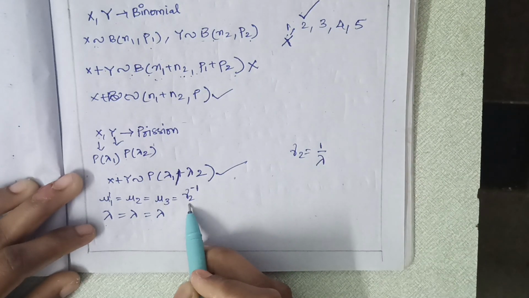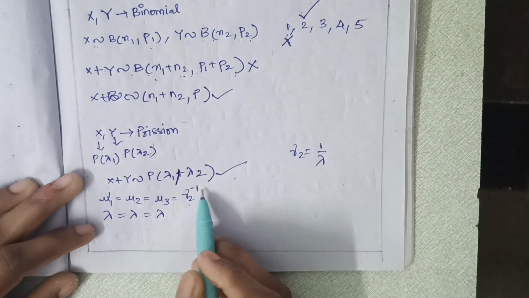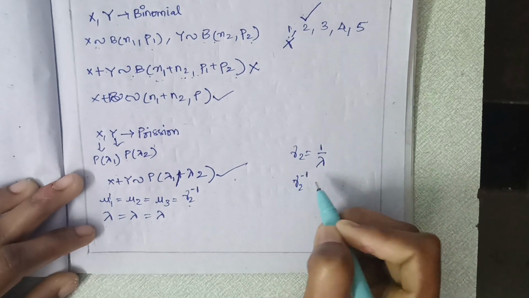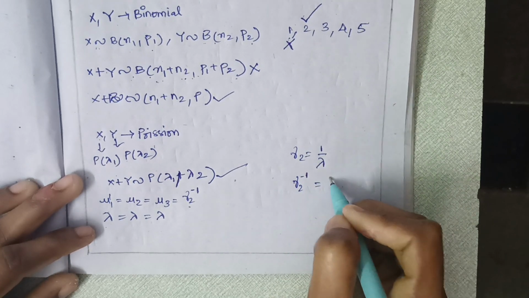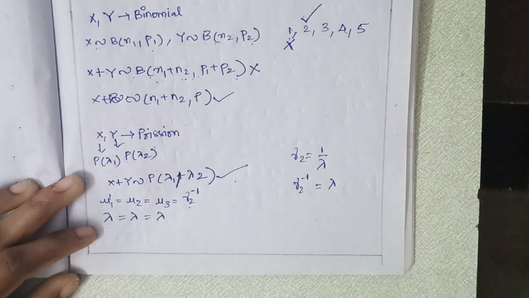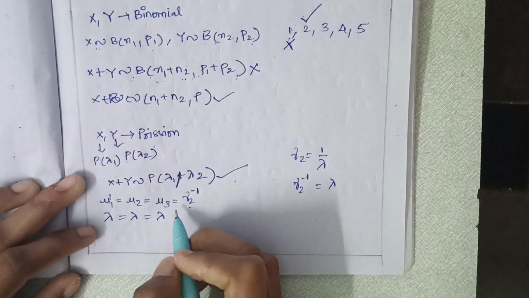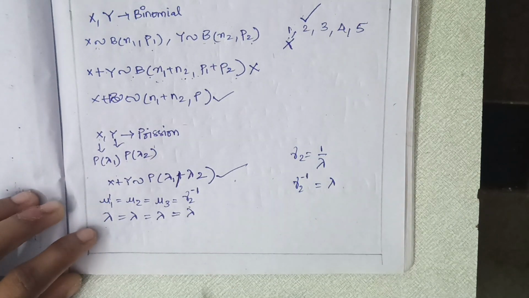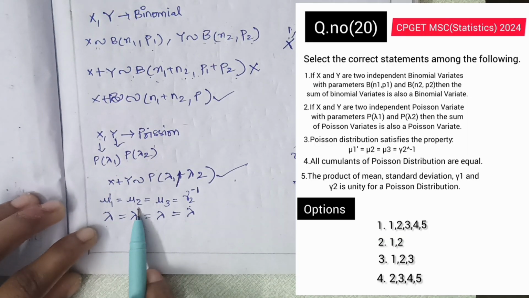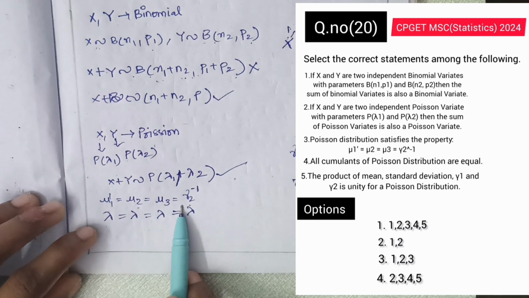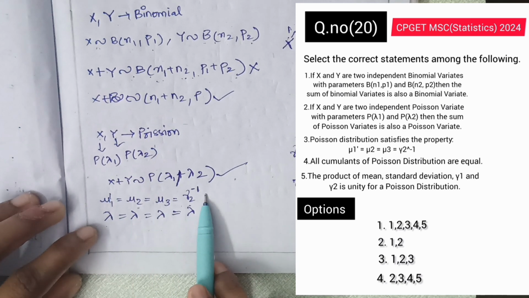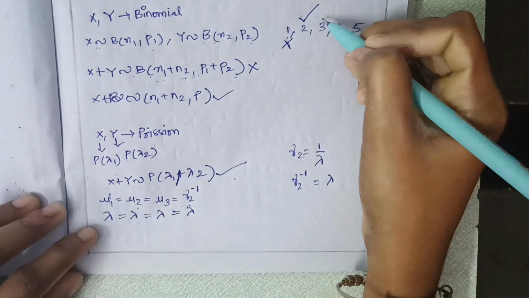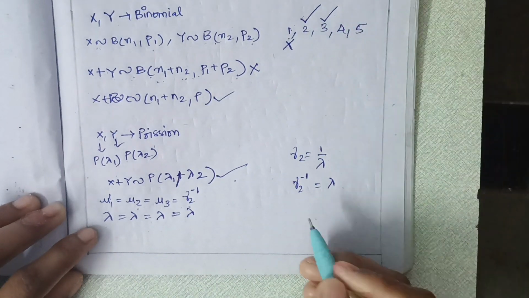Here they have given gamma 2 to the power of minus 1, which is nothing but the reciprocal, which is lambda. So we can easily say that mu1 dash is equal to mu2 is equal to mu3 is equal to gamma 2 to the power of minus 1. So the third statement is satisfied, and we can say that the third statement is also true.